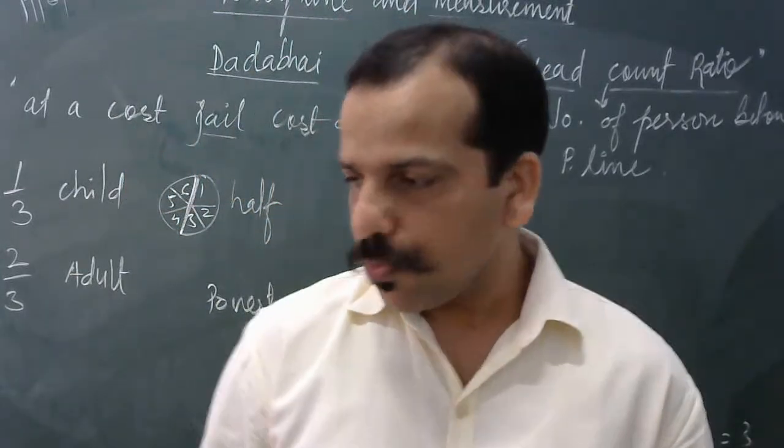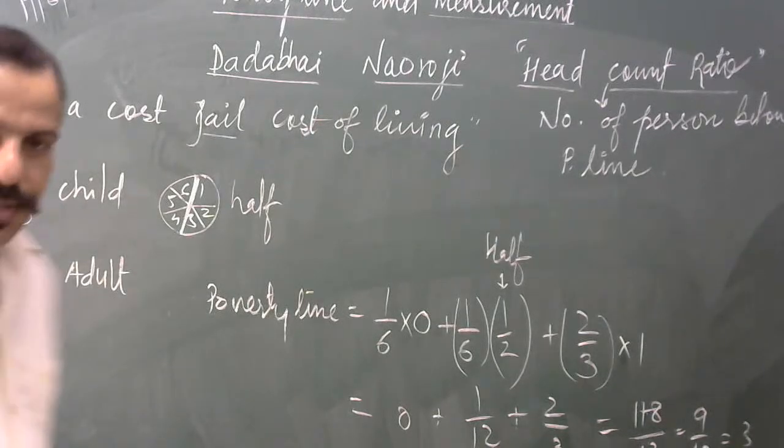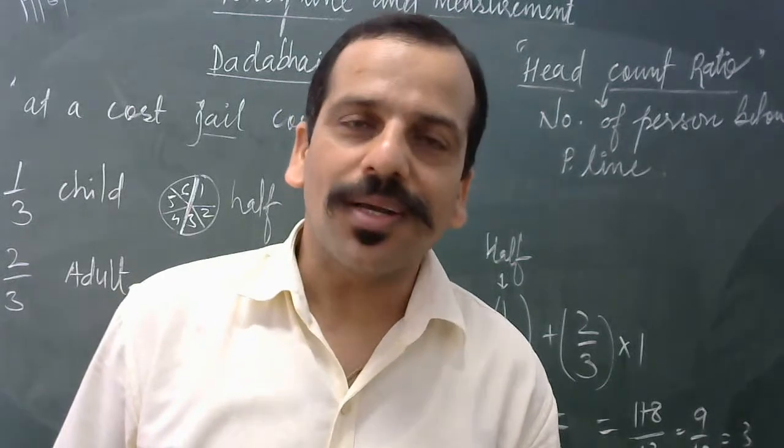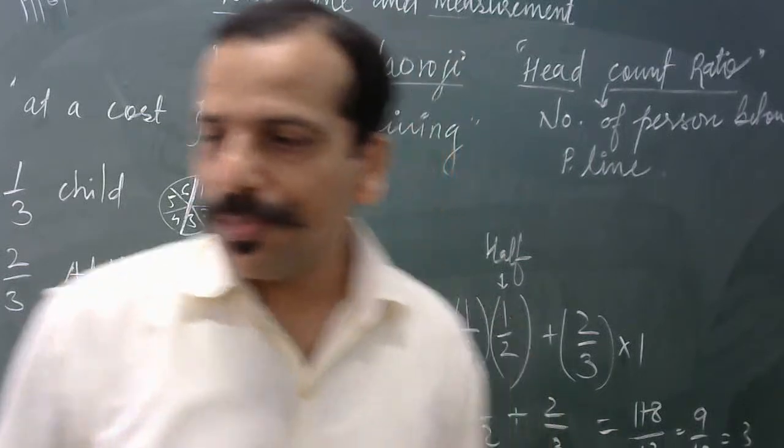Okay, so the next point is related to the limitations of the poverty line. Please mention and let me know what the limitations of the poverty line are, according to you. Limitation of the poverty line.